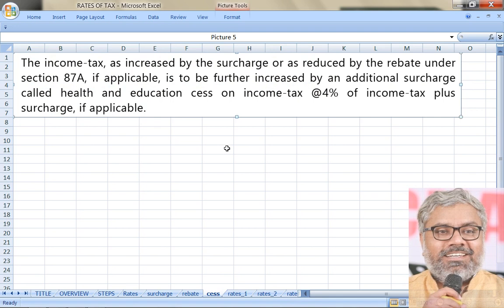After that, there will be a health and education cess of 4% of the income tax plus surcharge if applicable. However, practically one more point we can note. If there is a rebate under section 87A, anyway, there is going to be no tax liability. When there is zero tax liability, 4% of 0 is going to be 0. So there is not going to be any cess in case there is a rebate under section 87A. If rebate is not there, then definitely after adding the surcharge, you have to add 4% of income tax liability as health and education cess.